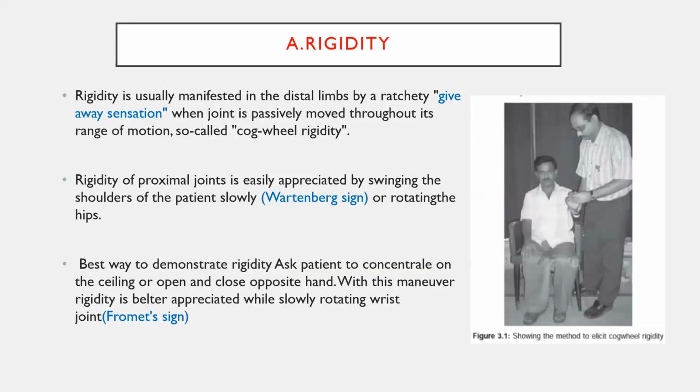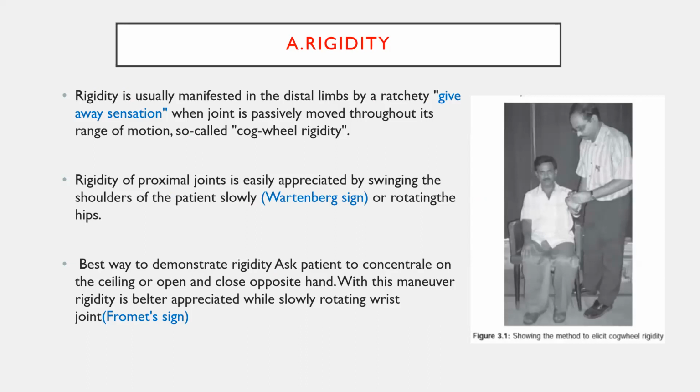Let us come one by one. First, rigidity. Rigidity can be checked by holding the hand. Keep one hand on the wrist and the other hand in the palm of the patient. Just rotate the hand. Do pronation supination movement, or just rotate the hand at the wrist. It will give the giveaway sensation. If a patient is having tremors along with the rigidity, it will give the sensation of cogwheel rigidity. Okay, so it can be demonstrated in this way.